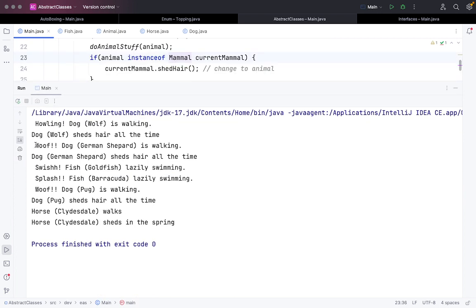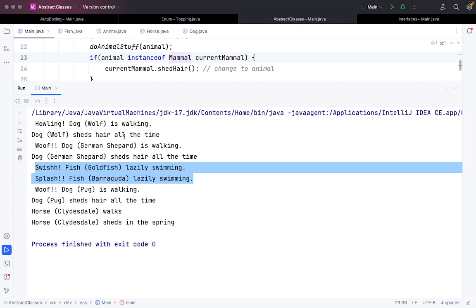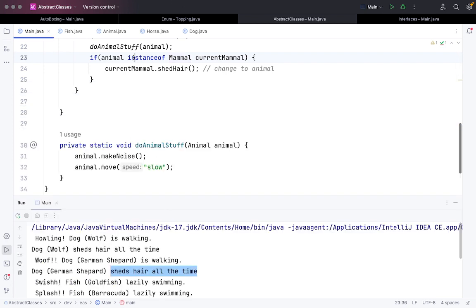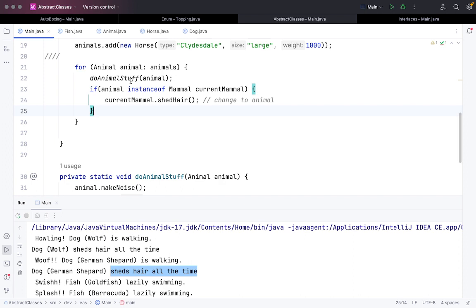in this output, apart from the fish, which has not been extended with mammal, all the others, be it dog or in this case horse, tell whether they shed hair all the time or not. It prints out the shed hair function automatically. Why? Because of this instance of check that we are trying out. It checks whether the current object is a part of the superior class mammal or not, and based on that it calls the particular function here. Okay, so this is about abstract classes overall in general.